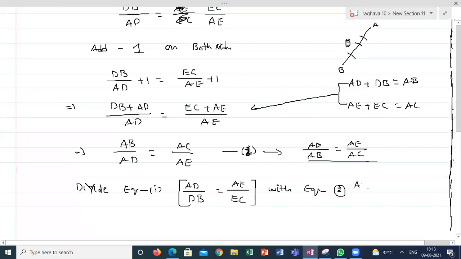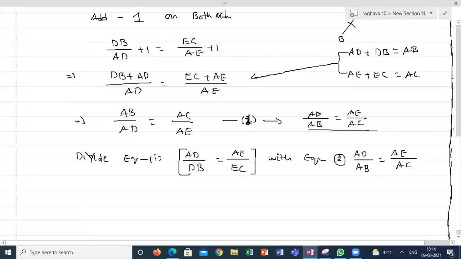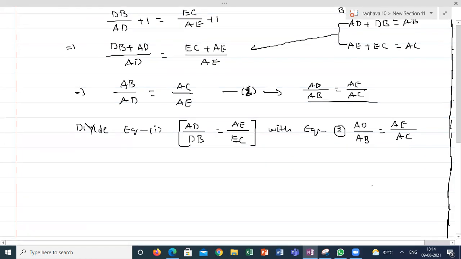So AD by AB is equal to AE by AC. So if I'm dividing like this, what I will get? Take care of the equations.